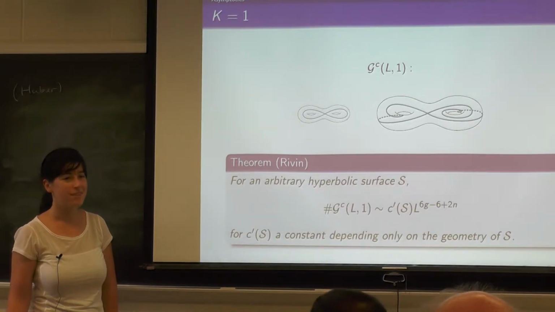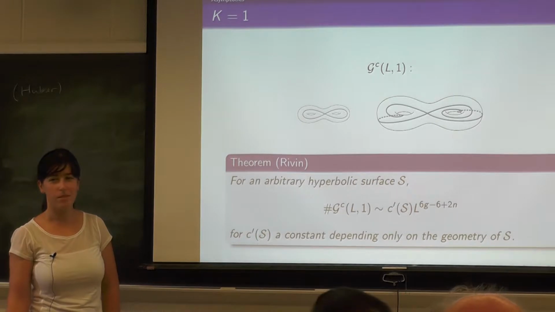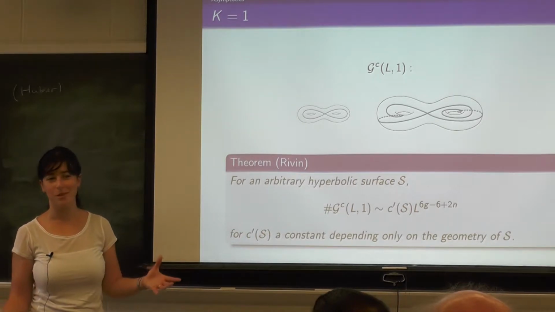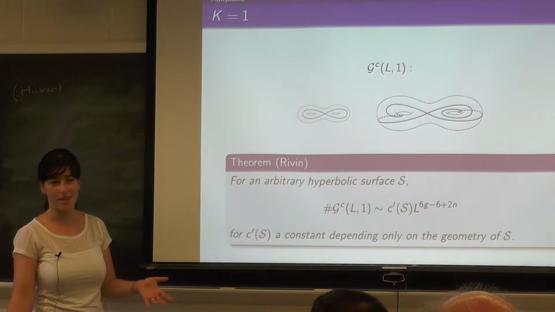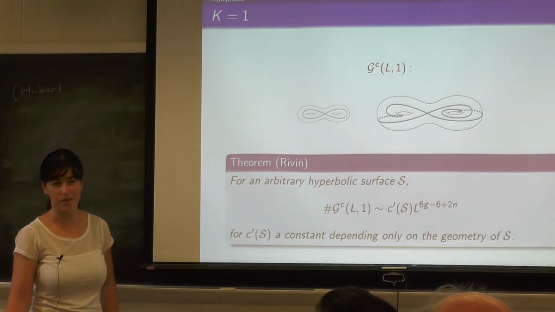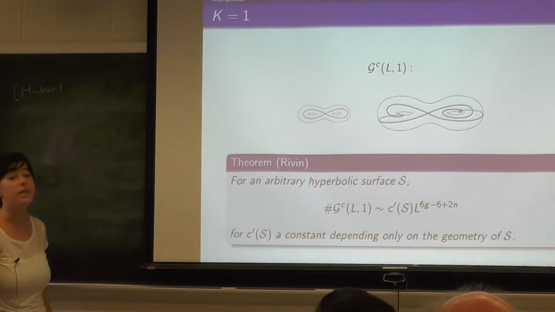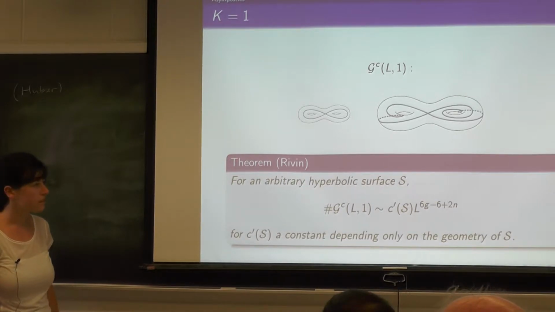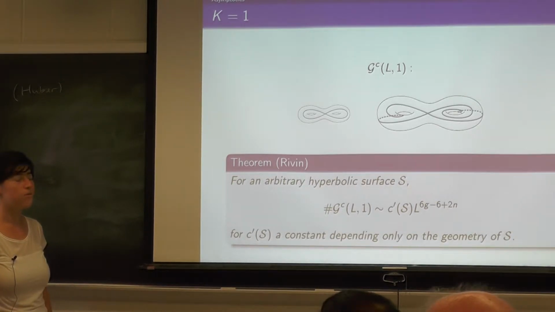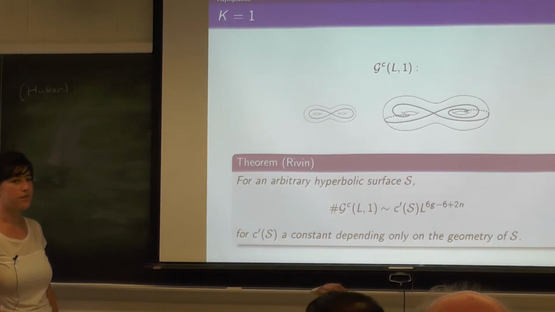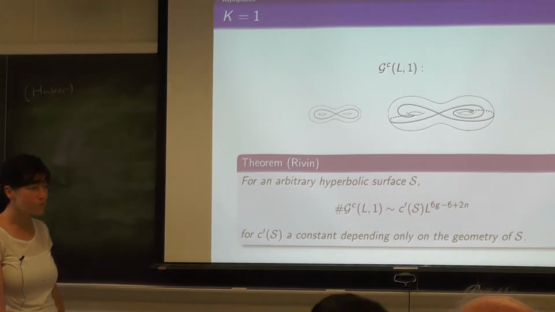But then you have to figure out which proportion of those are simple. That's right, and that's where the metric comes in. I'm saying multi-curves. If you count integral multi-curves, you again get the same degree, but the constant is constant almost everywhere on moduli space.